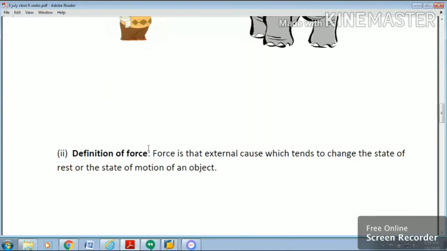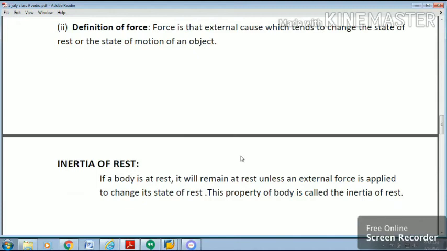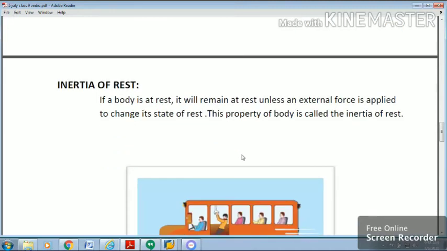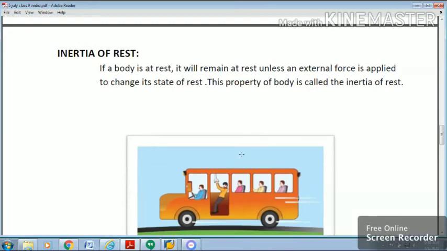Now, the definition of force. Force is that external cause which tends to change the state of rest or the state of motion of an object. These two give the statement of Newton's first law. Now, inertia is further classified into two types: inertia of rest and inertia of motion.